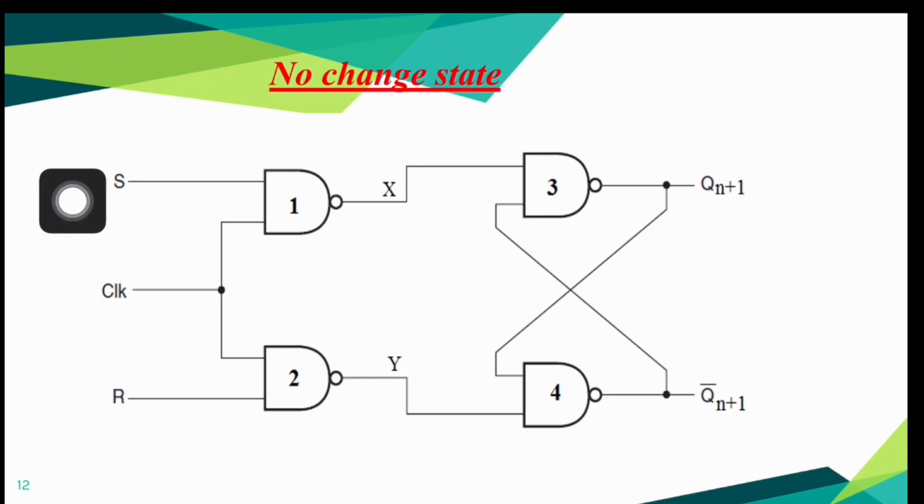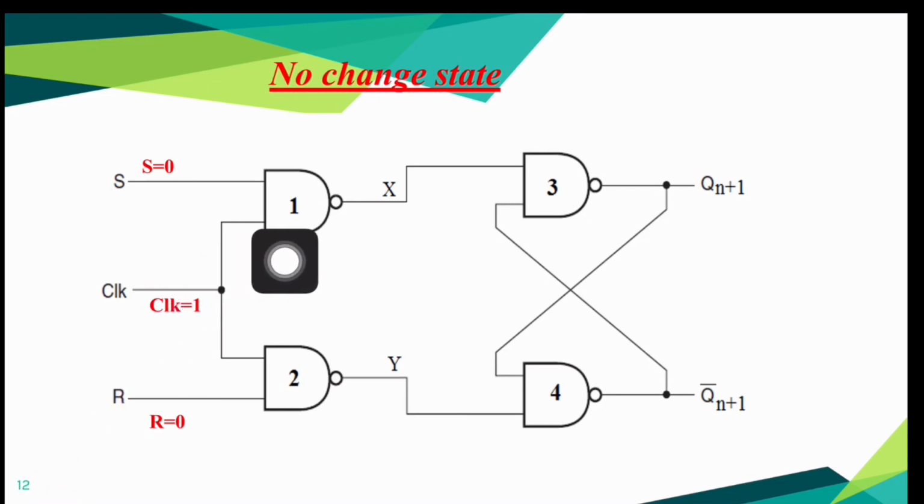You can see it here, S, clock and R. Qn plus 1 and Qn plus 1 bar are the two outputs. Let us now consider an input combination S equal to 0, clock equal to 1 and R equal to 0, and find out corresponding output of this clocked SR flip-flop.